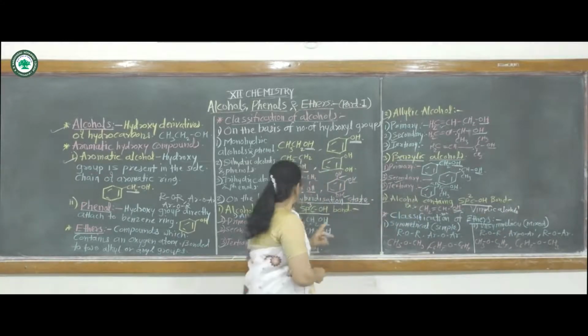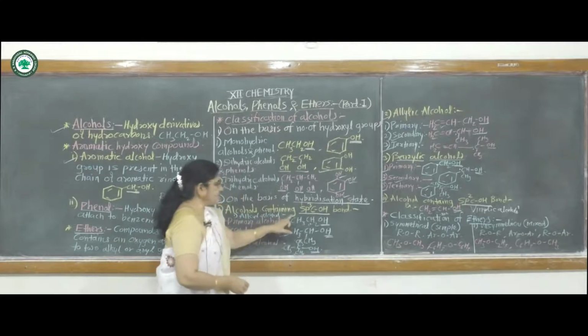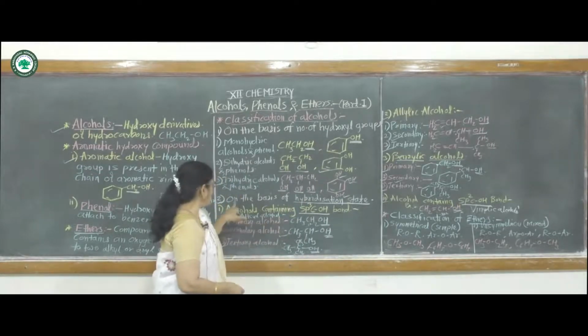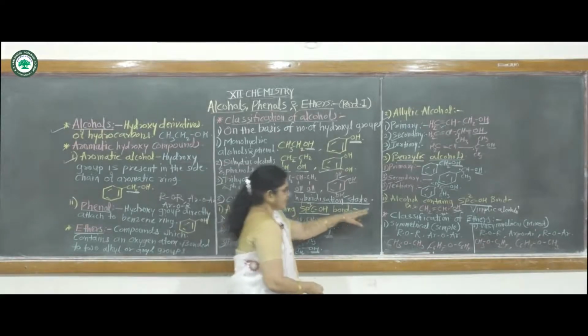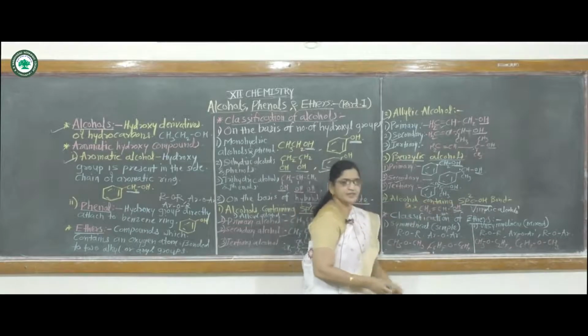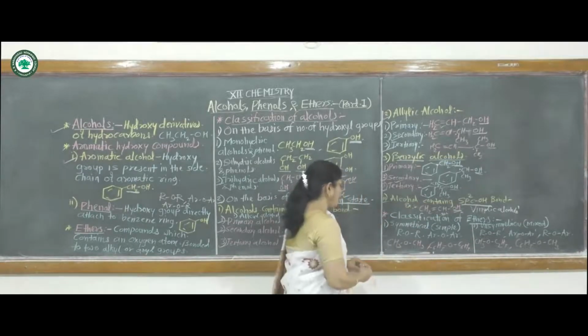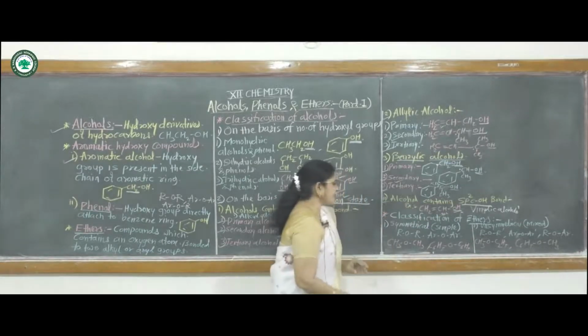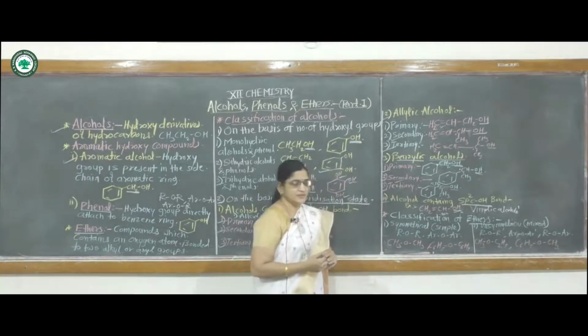In this way, there is the classification of alcohol. First one, on the basis of hybridization state, alcohol containing an sp3 COH bond, and second, alcohol containing an sp2 COH bond. The next one is classification of ethers.